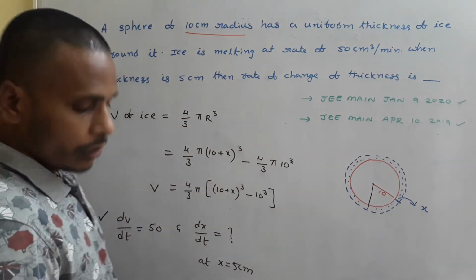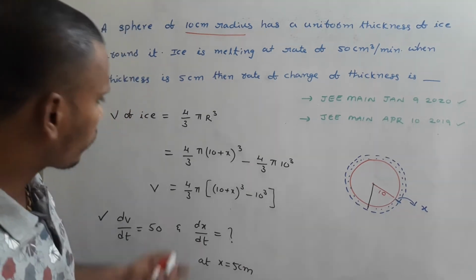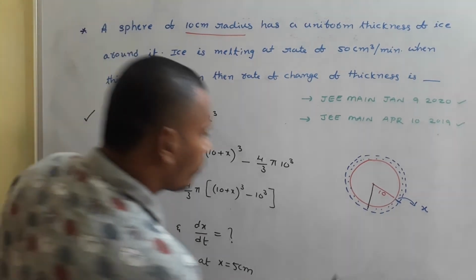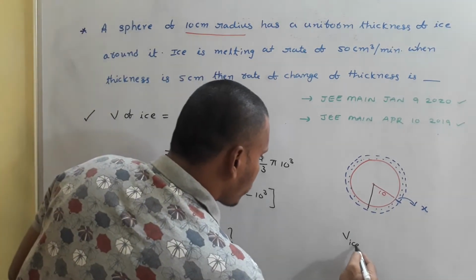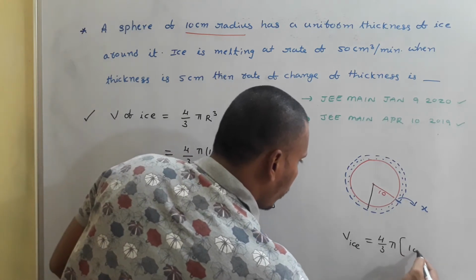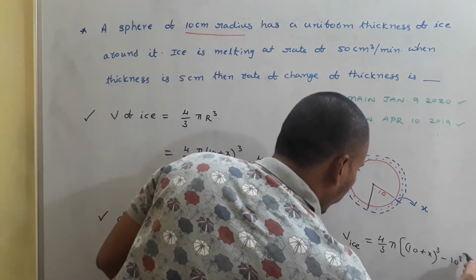Now the next step, what we have to do? First, because of space, I am just going to erase this. You just have a look. Finally, we have the volume of ice equals 4 by 3 pi of (10 plus x) whole cube minus 10 cube.